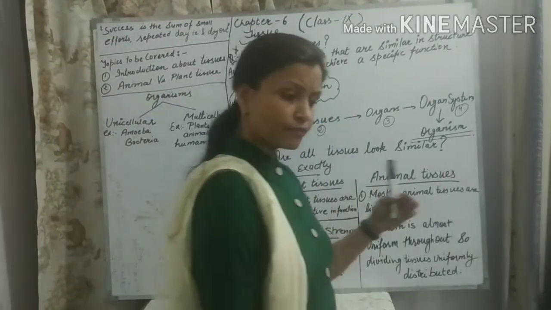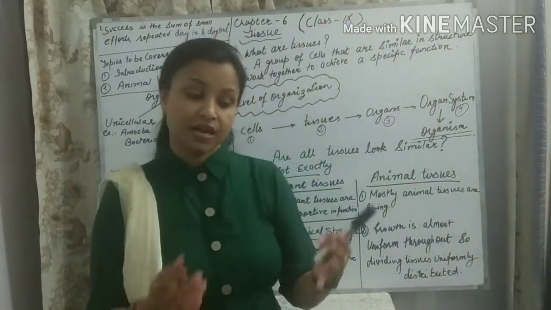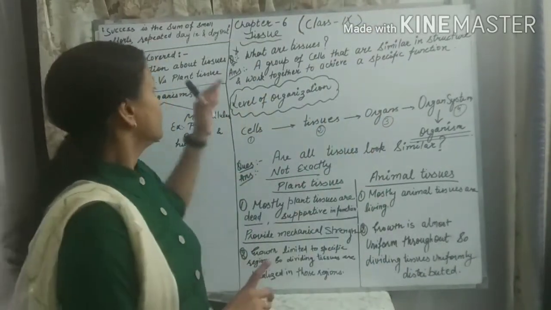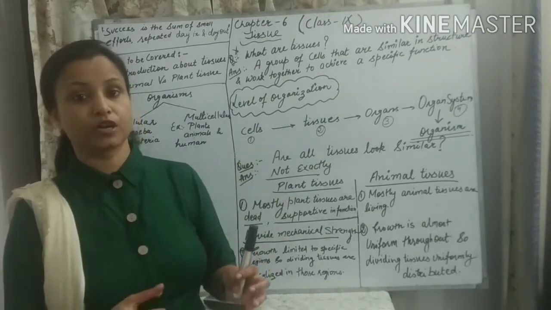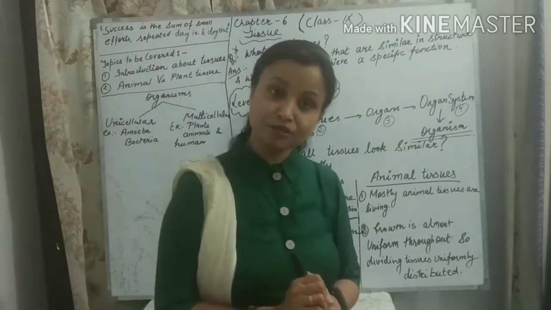So what is the definition of tissue, students? Just repeat it with me. A group of cells of similar structure which work together to achieve a special kind of function is known as tissue. Is it clear to you, students?